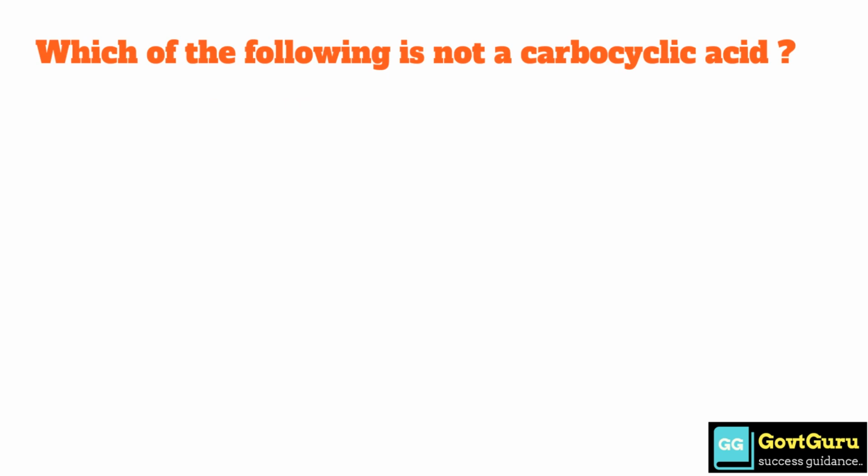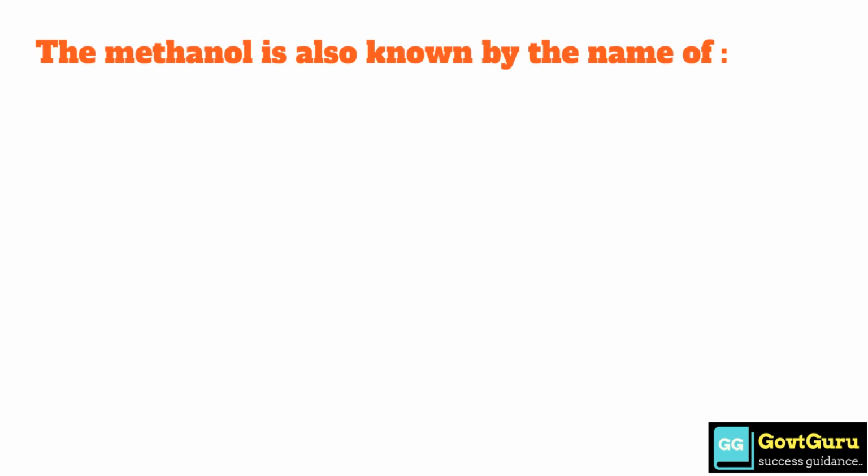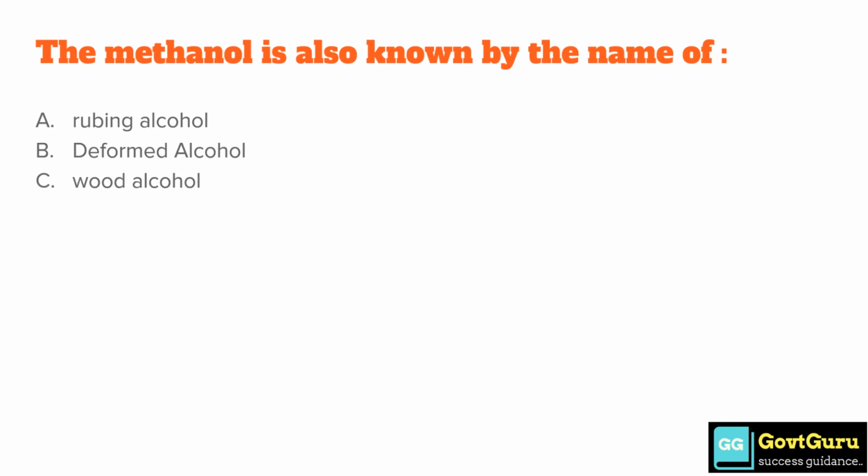Which of the following is not a carboxylic acid? Option A formic acid, option B citric acid, option C picric acid, option D tartaric acid. The correct answer is option C picric acid. Methanol is also known by the name of option A rubbing alcohol, option B denatured alcohol, option C wood alcohol, and option D grain alcohol. The correct answer is option C wood alcohol.